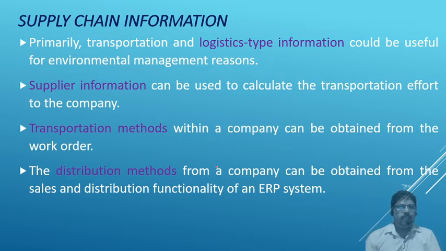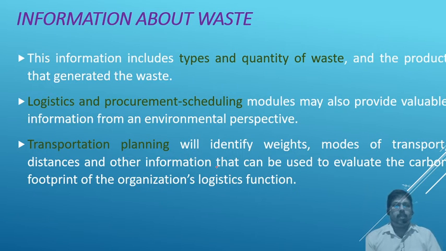So the method is also specified, and how these are distributed, when they are inbound and when they are outbound, how they are supplied to the distributors or sales sections or a salesperson. So these are all information we find in supply chain information in the ERP or EMIS system. This is the third information we are getting.